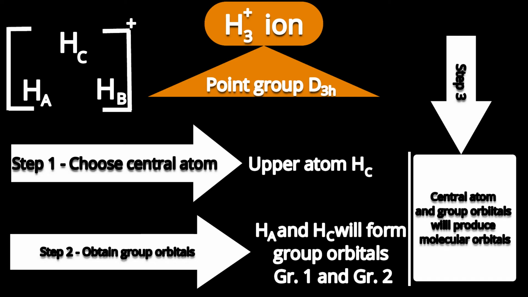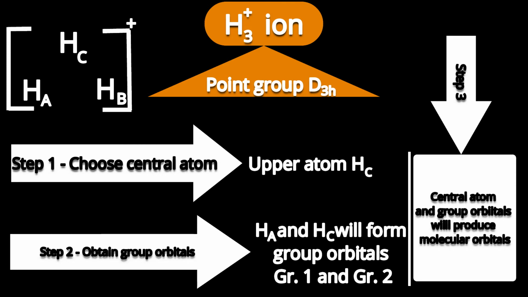So let me consider this formation as a triangular H3 and then removal of the electron. Now, while forming groups, who will combine? Ha and Hb will combine. And how many groups are possible? That we have discussed in the case of the linear H3 molecule.